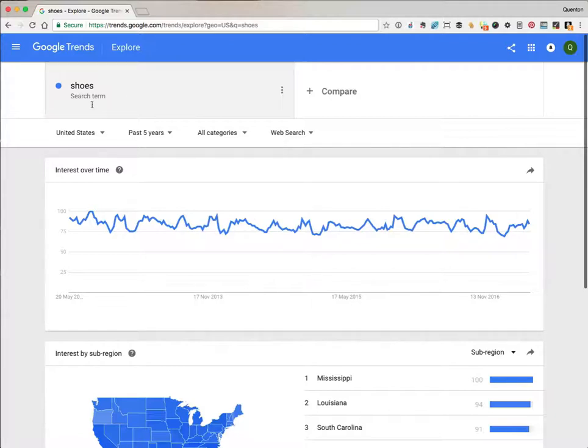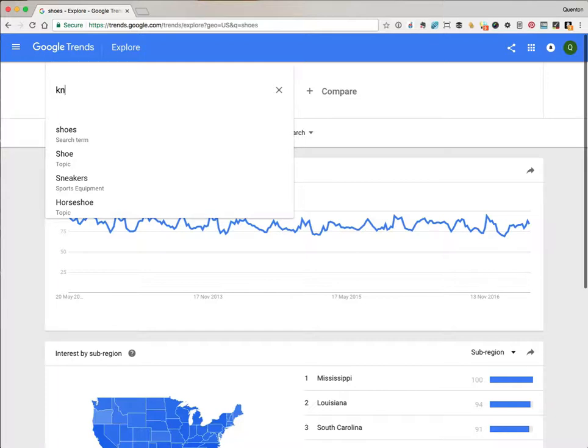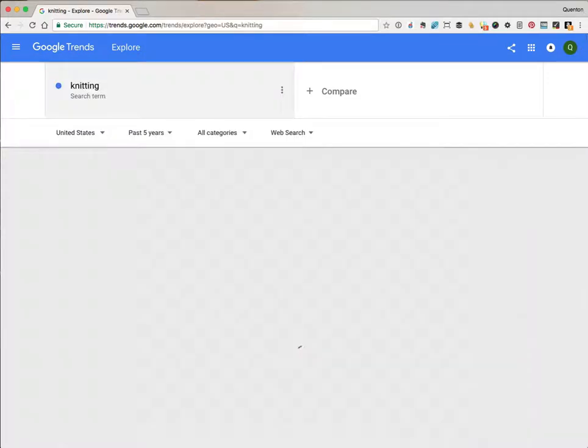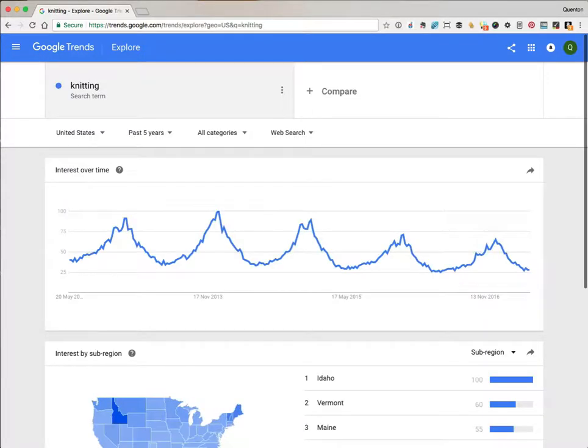Let's look at a craft term, like knitting. Now that's strongly seasonal, with a big peak right at the end of the year, and very low demand in the summer. And that makes sense when you think about it. I mean, who's knitting woolly jumpers in the summer, right?